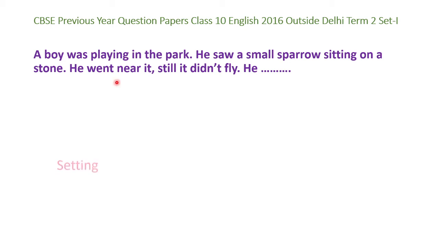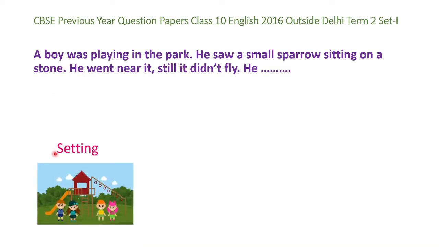Now here, let's first see what is the setting. From this, it is clear a boy is playing in the park. So the setting of the story is going to be the park. Initially it's going to be the park. After that, the boy or your character can move somewhere else, then the setting obviously will change. So from the line, we come to know that the setting is the park.